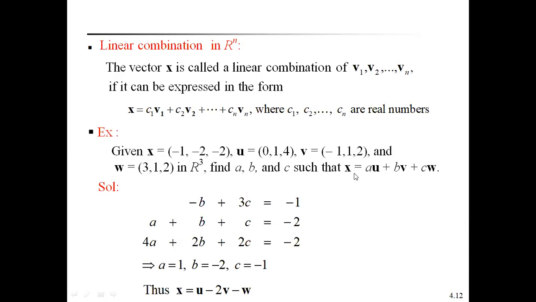Therefore the vector x can be written as a is 1, 1 into u, b is -2, -2 into v, c is -1, -1 into w. So that's why x equals u minus 2v minus w. Therefore, this is called a linear combination of the vectors in R cube. Any vector can be written as a linear combination of the vectors in the vector space.